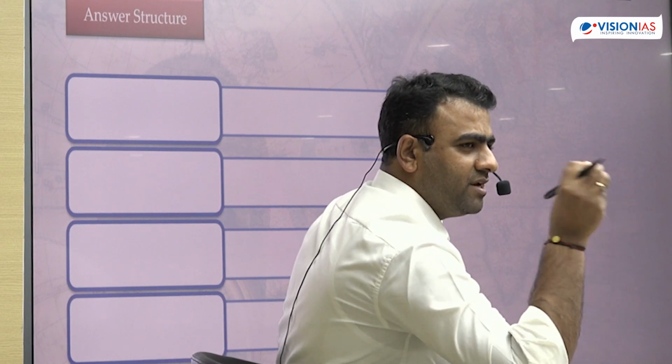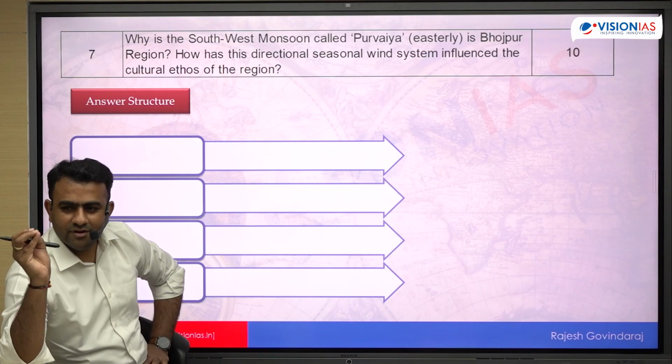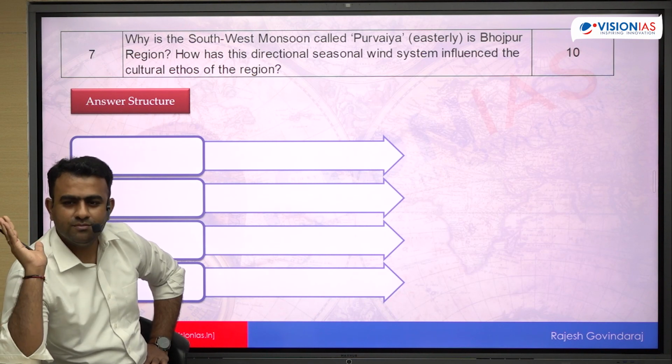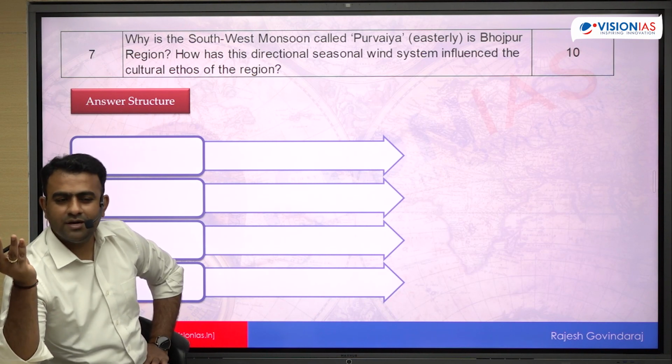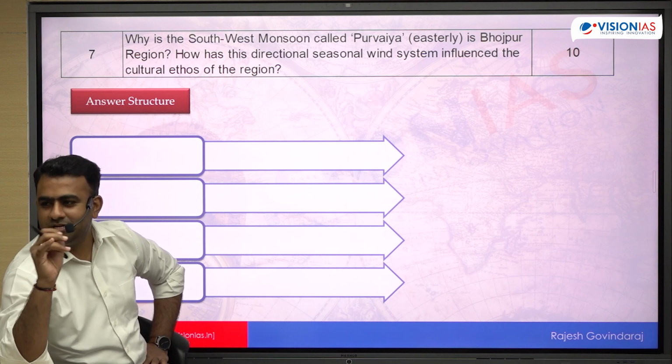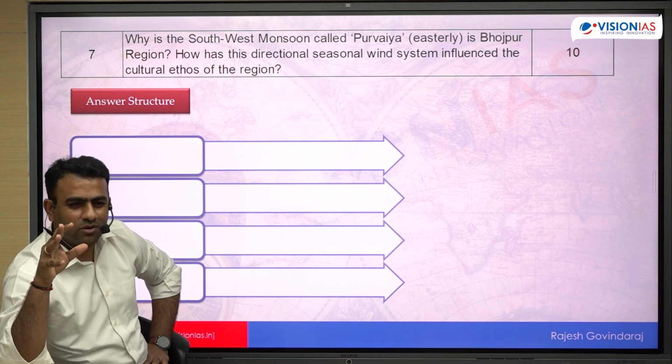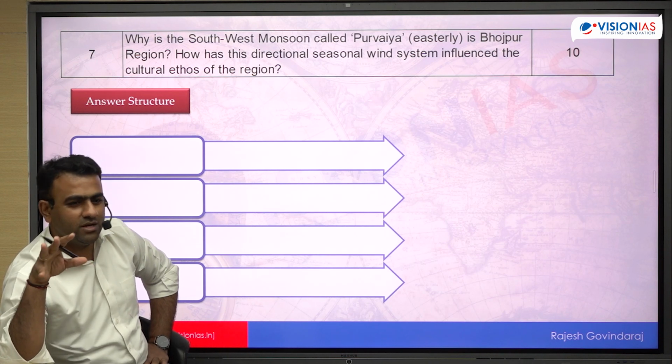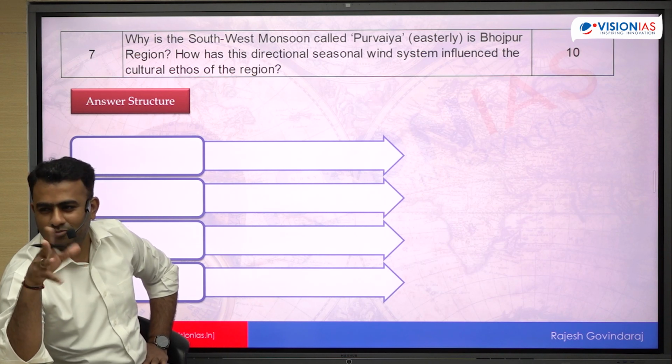See, whatever the reason is, whatever the region in whichever the part of India, whether it is south, north, east, west, everywhere monsoon has almost same impact in terms of culture. थोड़ा सा जनरल पॉइंट यहाँ पर लिख सकते हो आप। Everywhere the farmers wait for monsoon for sowing. Everywhere the food habits change during the monsoon. Everywhere the clothing habit change during the monsoon. There are some local songs, local dance, local theatre related to monsoon.